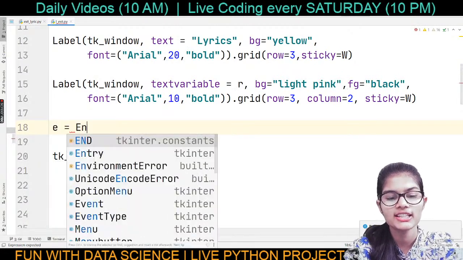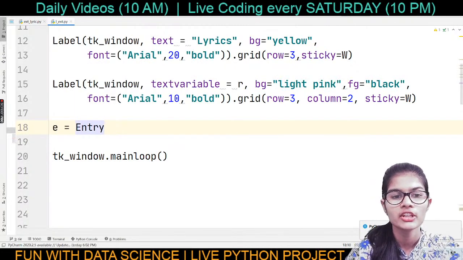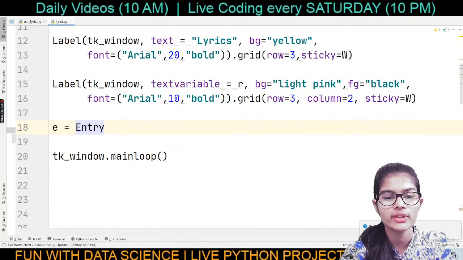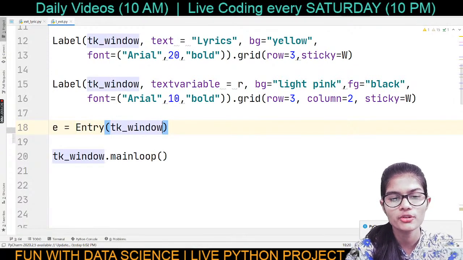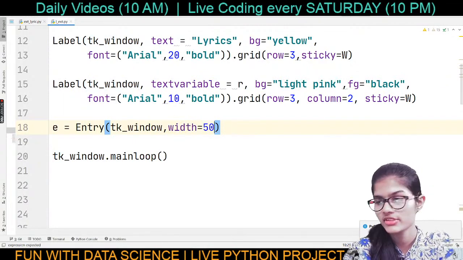So small e is equal to Entry. Entry is actually a sort of box, guys, into which you can write anything. Okay, that is the entry box. So Entry, putting up the brackets, I'm going to make this tk underscore window, comma, I'm going to set up a width for that. Let's say it's 50.